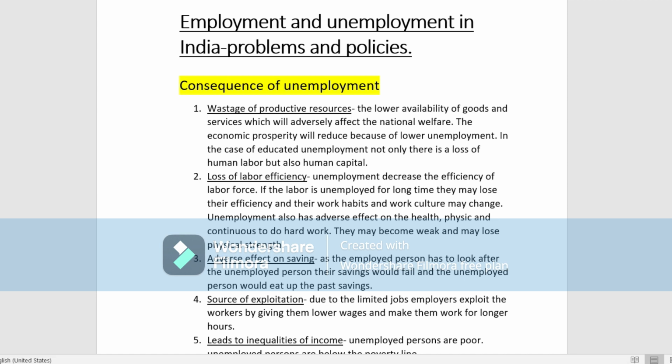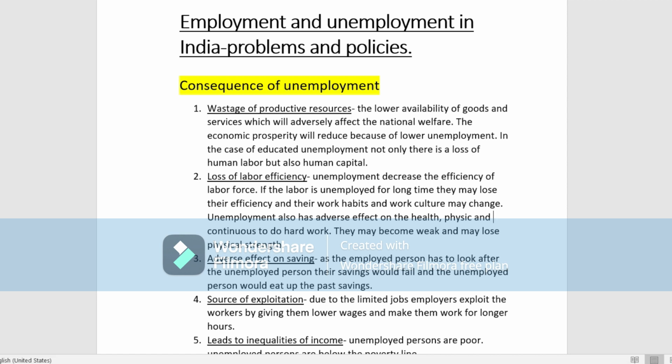Today we are going to discuss the consequences of unemployment in this video. In the previous video, I have already discussed the meaning of the word unemployment, the different types of unemployment, and how unemployment can be distinguished between the two. So everything I have discussed in detail in the previous video. Those who haven't gone through the video, please do, because you will be able to understand the meaning of the word unemployment and how many types of unemployment there are.